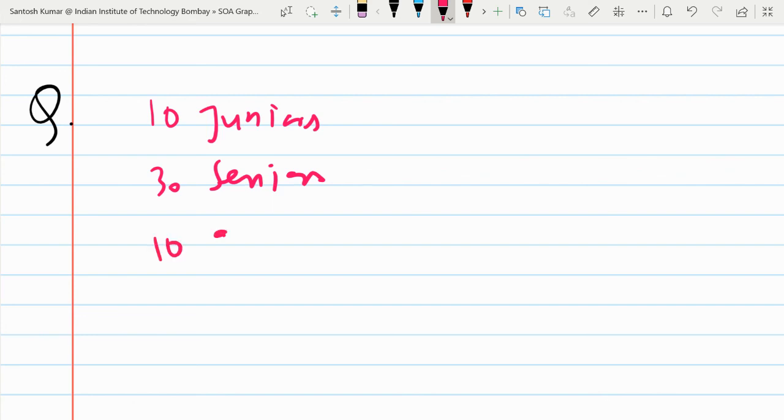The final grades show that 3 of the juniors, 10 of the seniors, and 5 of the graduate students received an A for the course.